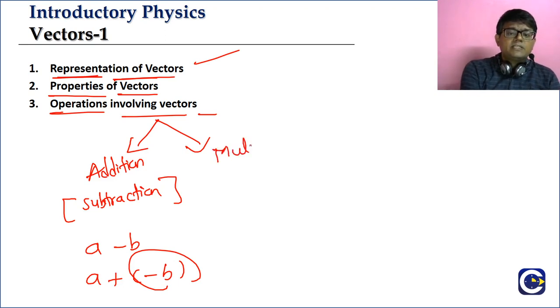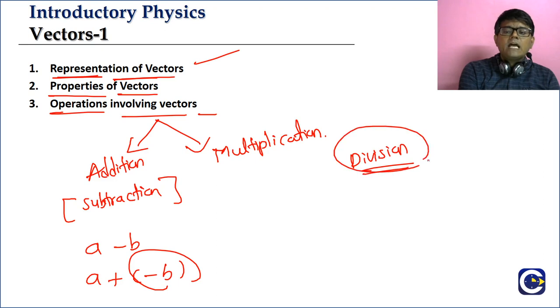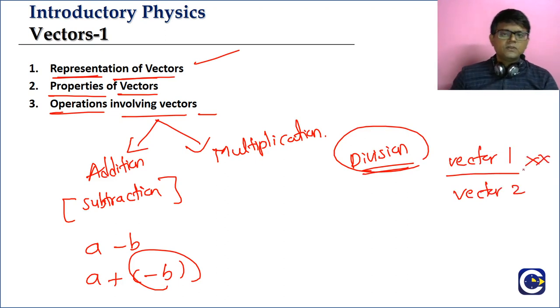Then we have multiplication. Division does not come. So in vectors, we will have addition and multiplication. We will not have division of two vectors. That concept will not be there, so vector 1 by vector 2 does not occur. So what are we going to mainly focus on? The addition, whose special case is subtraction, and we look at multiplication. So these are the operations involving vectors.